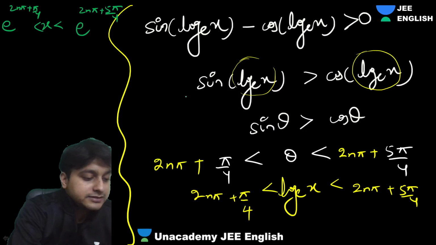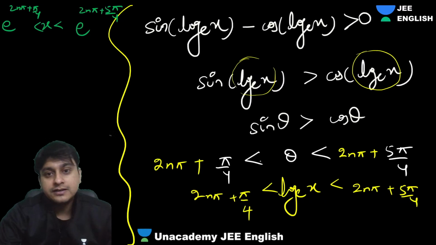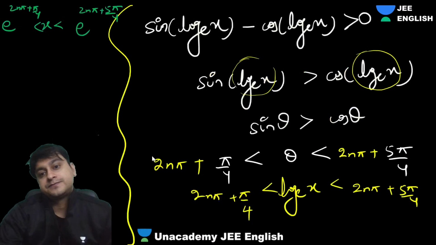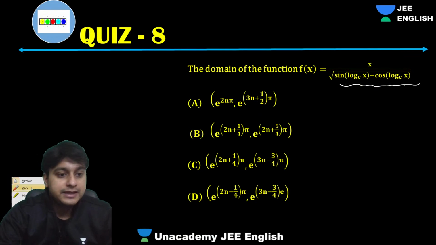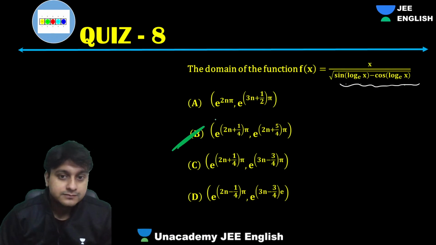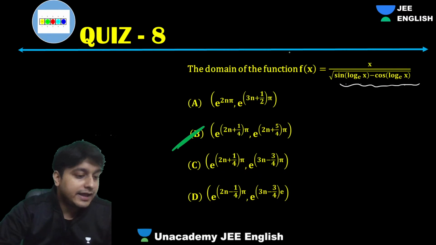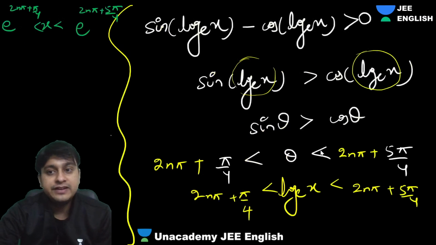Anyone, any doubt, please tell me. Got it, everyone? This is how we do it. It's amazing questions, right? So this is the answer. Option B is correct. Got it? Clear? Everyone watching understood? Please ask me if any doubt is there.